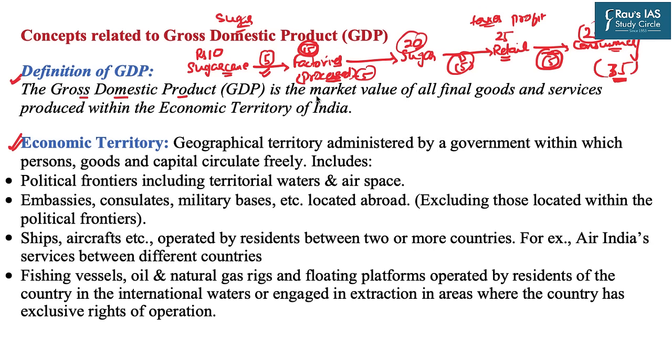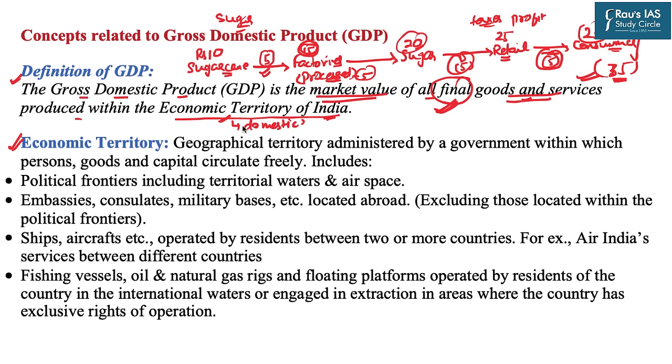The GDP is the market value of all the final goods and services, that is this one, which are produced within the economic territory of India, if we are talking about India. That is why every country has its own GDP, its own gross domestic product. But the GDP of that particular country will be the final value, no intermediary values, of the goods and services which are produced within the economic territory, which is also sometimes known as domestic territory.